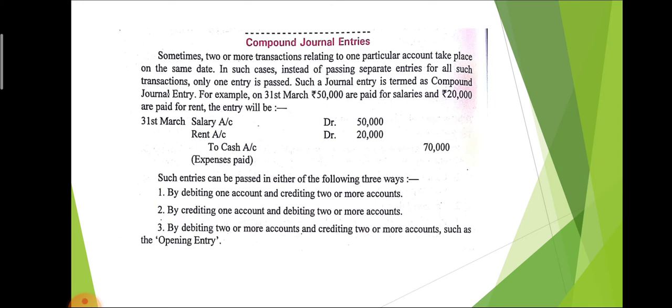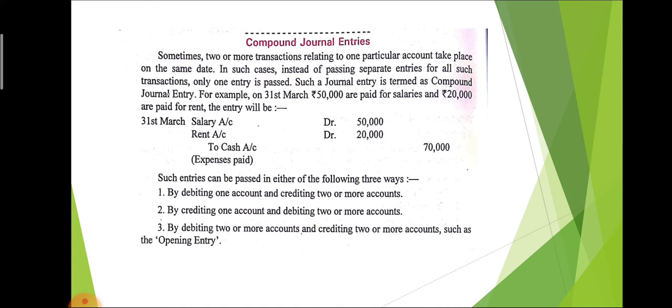Compound journal entry. If two entries are dealt at the same time, that is called compound entry. For example, on 31st March, 50,000 is paid for salary and 20,000 is paid for rent. Both are expenses. Salary is an expense and rent is also an expense. And the date is the same. So we give the compound entry.